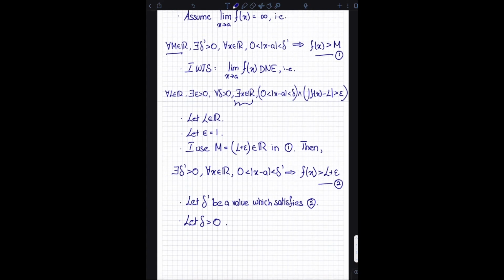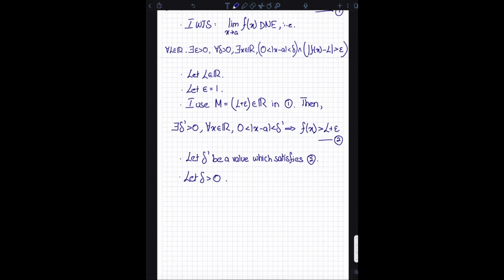One condition is that the real number x you pick has to be within delta of a, and at the same time it also has to be within delta prime of a. So I need to make sure that both of these conditions are satisfied simultaneously, and the way to do that, perhaps it's not the only way, but one of the ways is as follows.